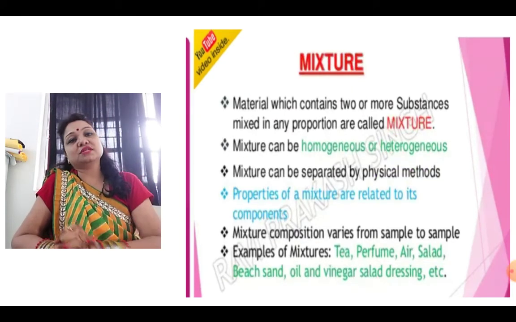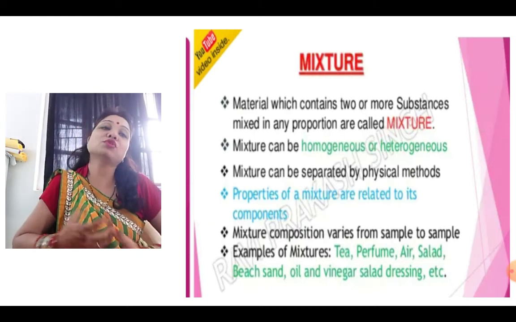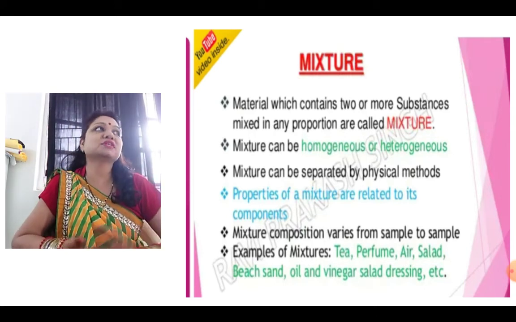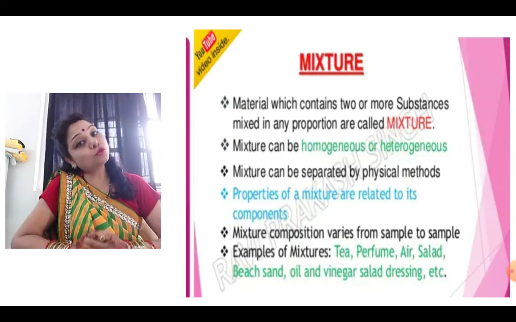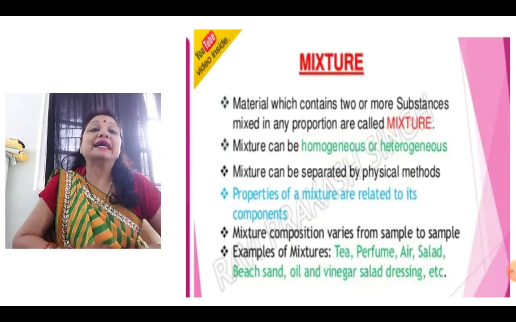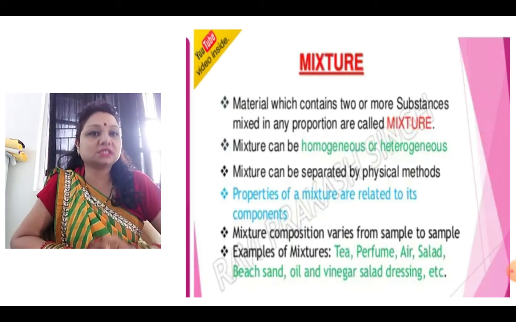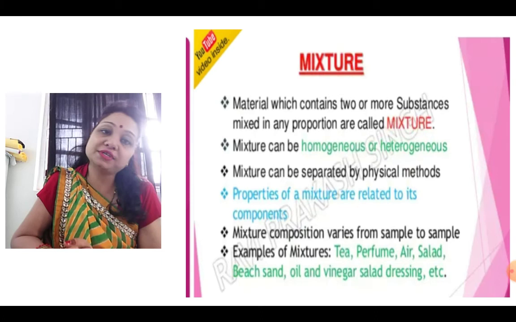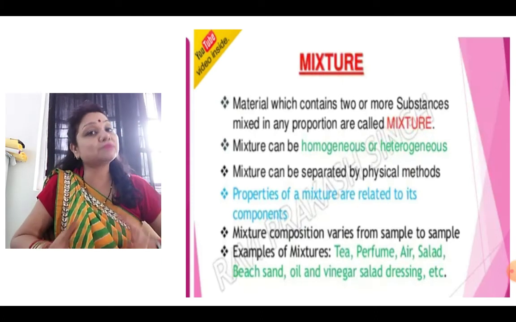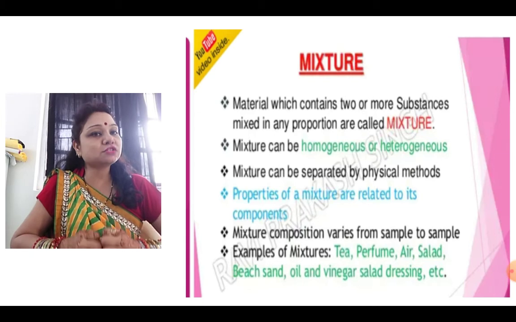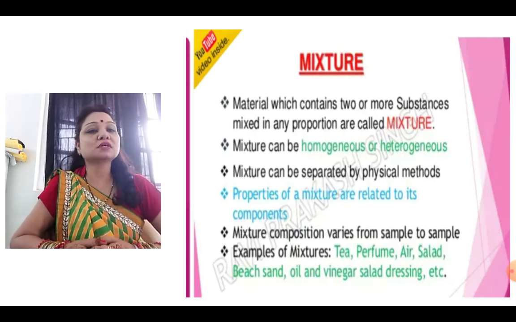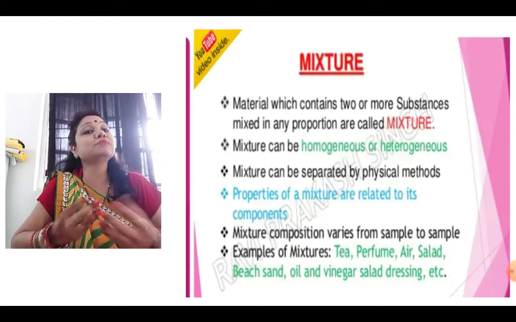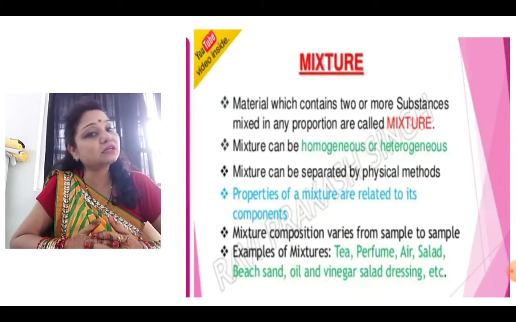Next is the mixture, that is an impure substance. They contain two or more substances mixed in any proportion, not a fixed proportion, and that is called a mixture. It can be homogeneous, it can be heterogeneous, and they can be separated by physical methods. That is, compounds can be separated only by chemical methods, but mixtures can be separated by physical methods also. The properties of a mixture are related to its components. The mixture composition varies from sample to sample. The ratio can be any, not a fixed proportion as it is in compounds.